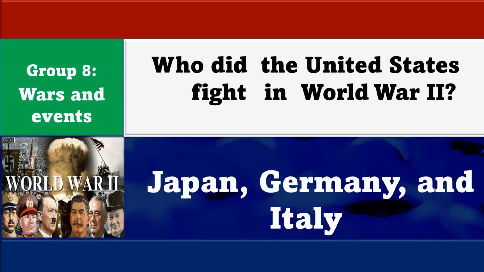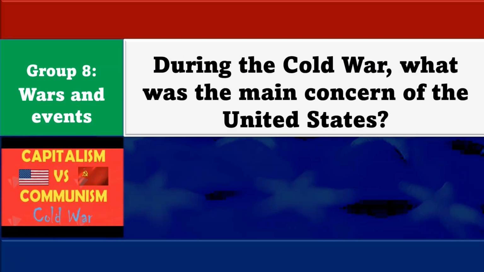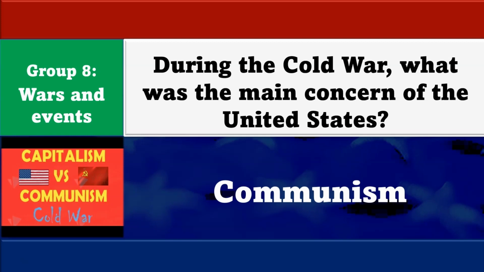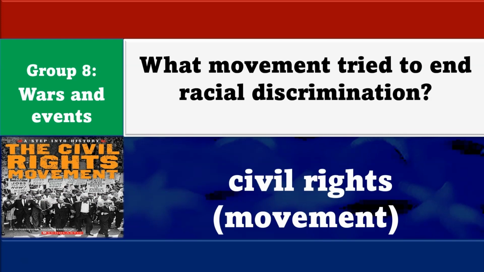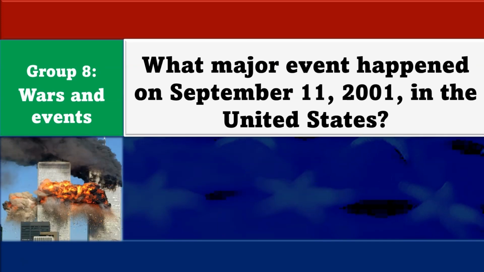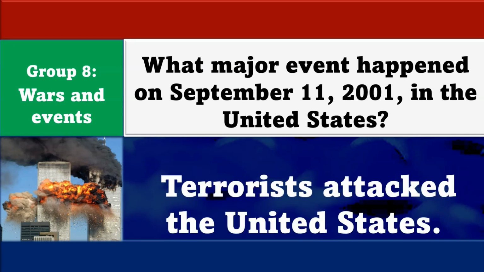Japan, Germany, and Italy. During the Cold War, what was the main concern of the United States? Communism. What movement tried to end racial discrimination? The Civil Rights Movement. What major event happened on September 11, 2001 in the United States?